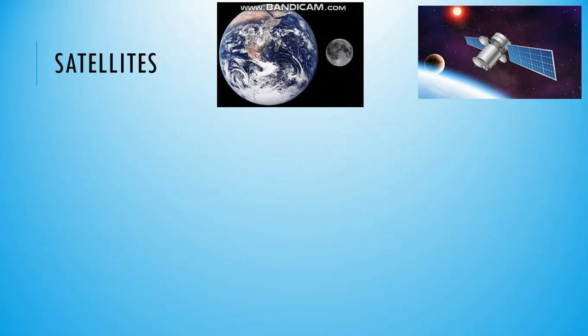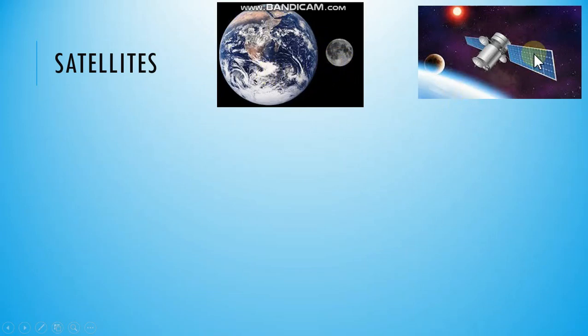New topic: satellites. Any body, either a celestial body or a man-made object, which revolves around a planet comes in the category of satellites. Now there are two figures. See this figure. You can easily guess this is your Earth and this is your Moon. The Moon always revolves around Earth. This is a satellite of Earth.